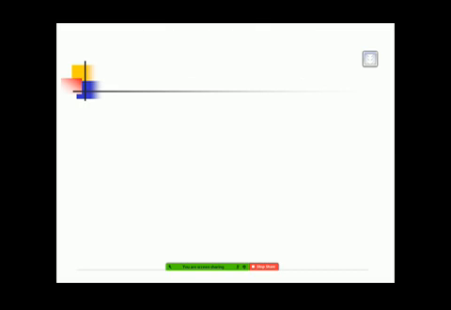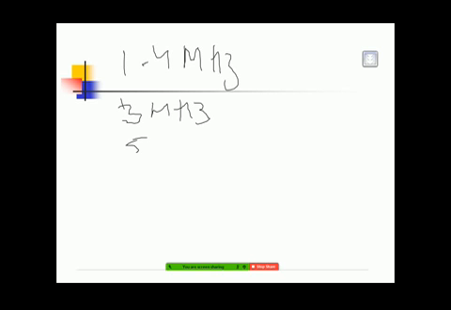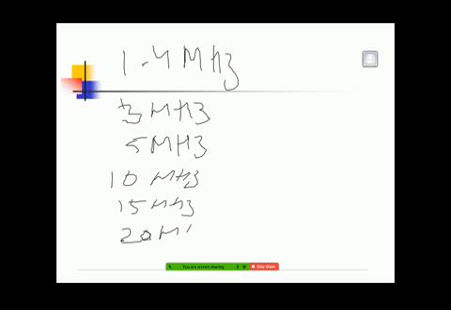Next is 1.4 megahertz, 3 megahertz, 5 megahertz, 10 megahertz, 15 megahertz, and 20 megahertz.